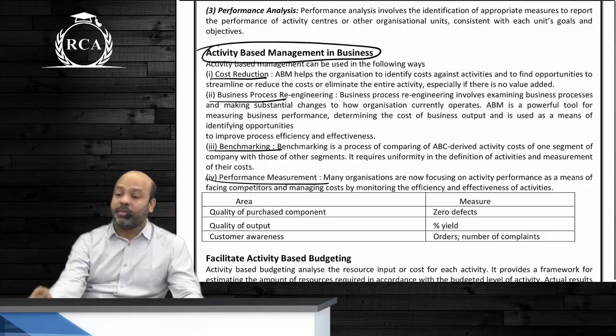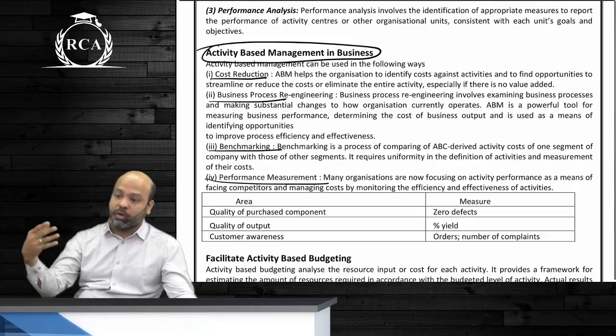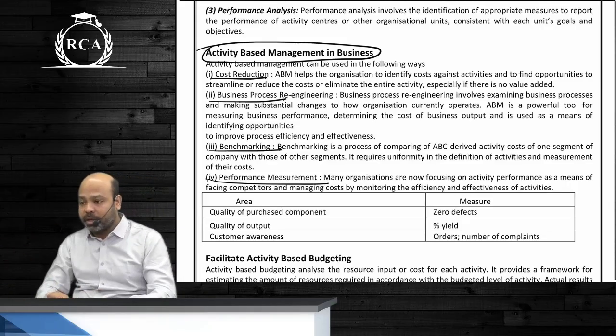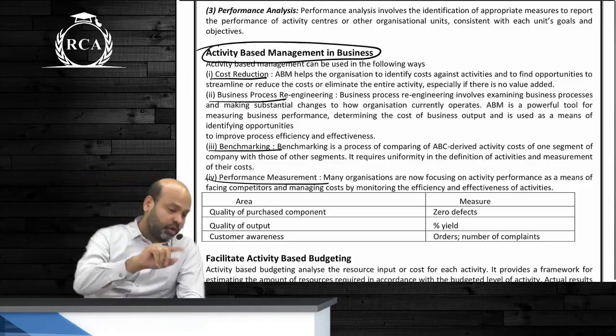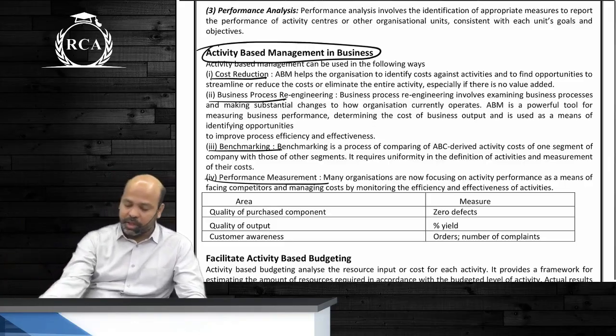ABC will not directly help us in BPR. To implement BPR, beta, you still have to think out of the box and see how things can be performed in a better manner. There's something called process innovation and BPR. Maybe you will read it in Final or beyond, or if you do an MBA, you will read it there, beta.